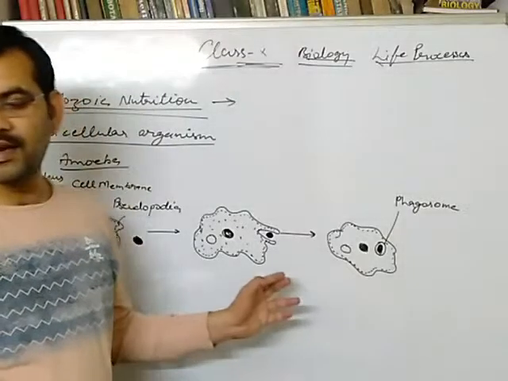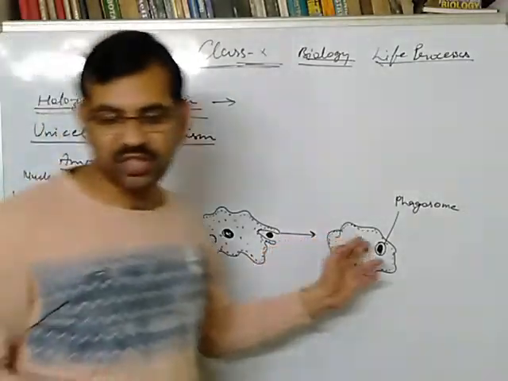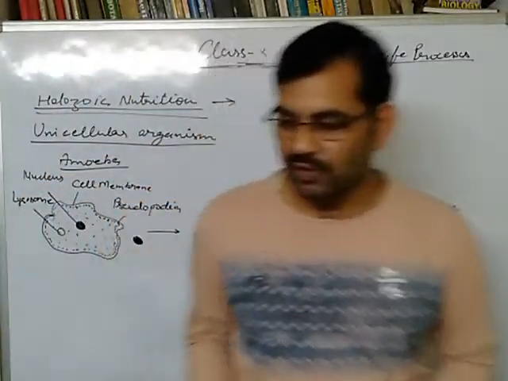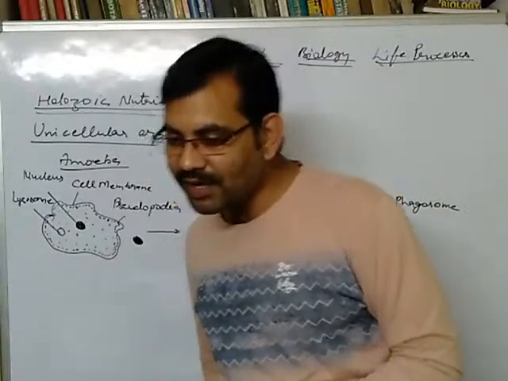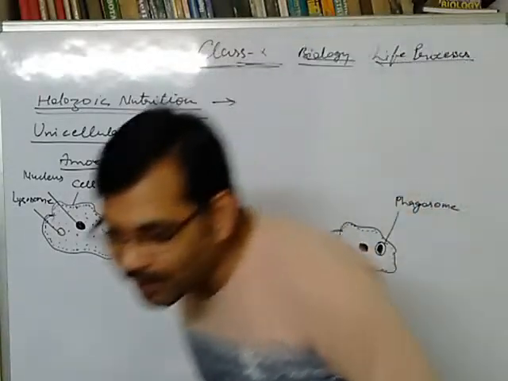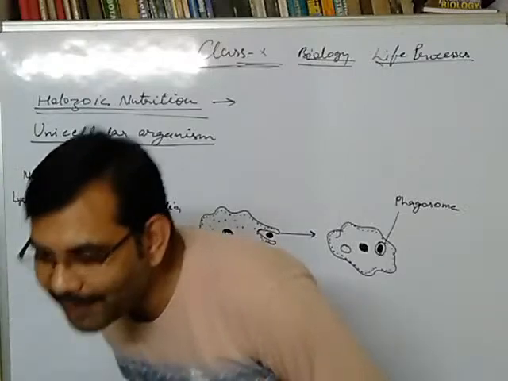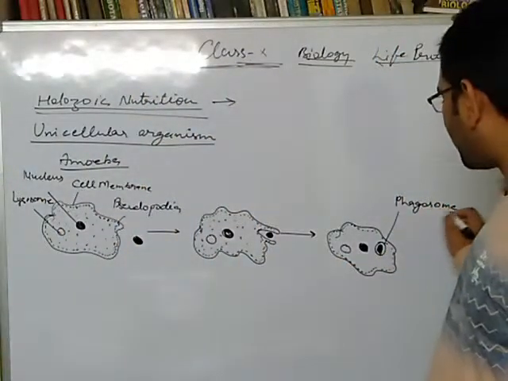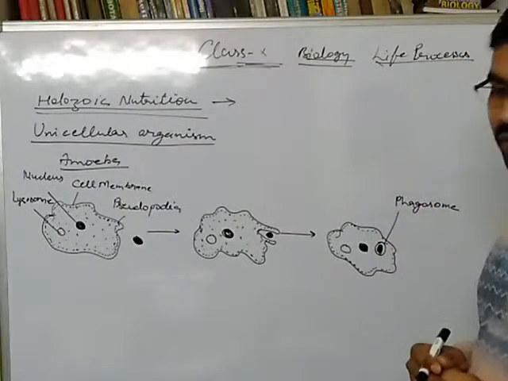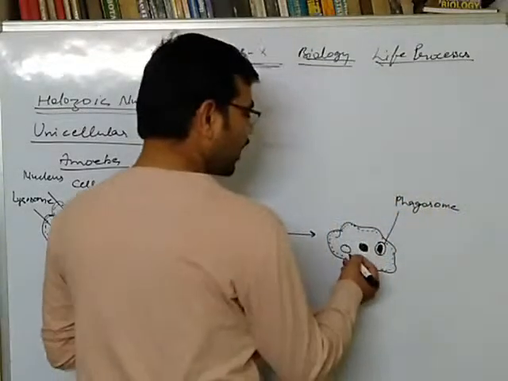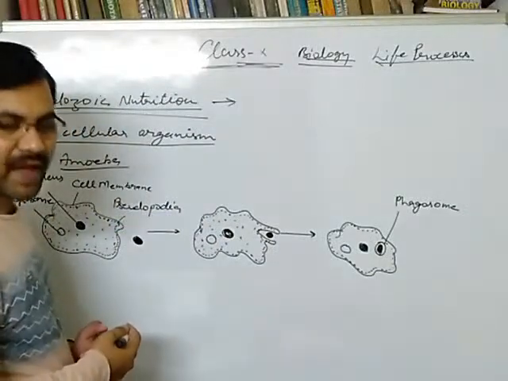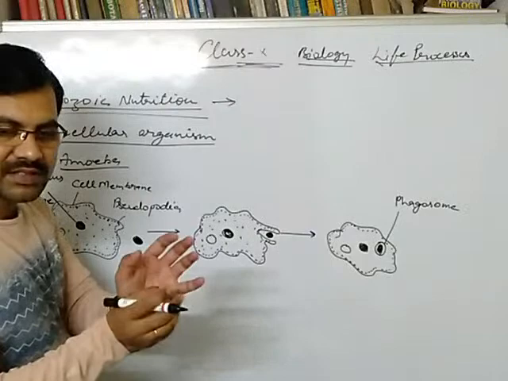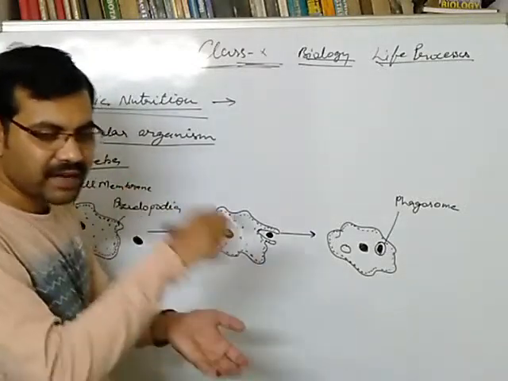Yes, this food vesicle is termed as phagosome, and this process is called phagocytosis. Very good, you know it very well. In the next stage, the lysosome fuses with phagosome. In this way, it supplies the digestive enzymes inside the phagosome.